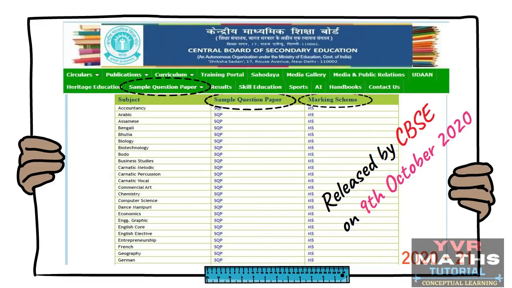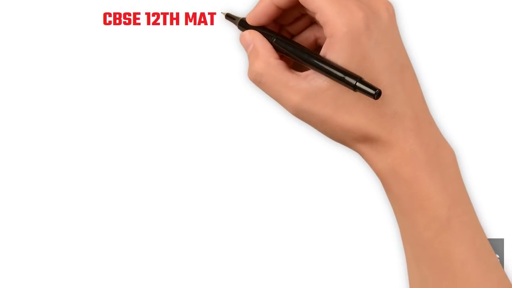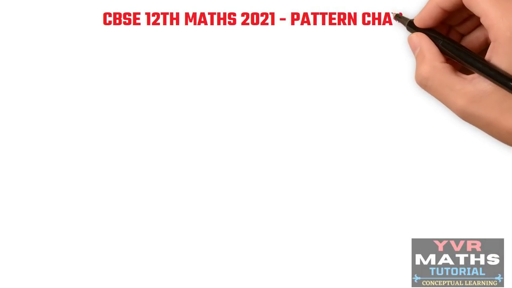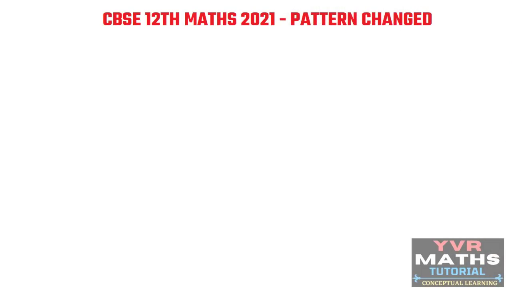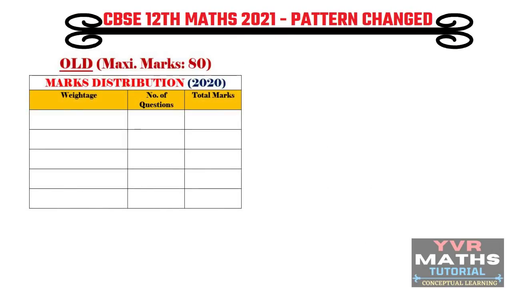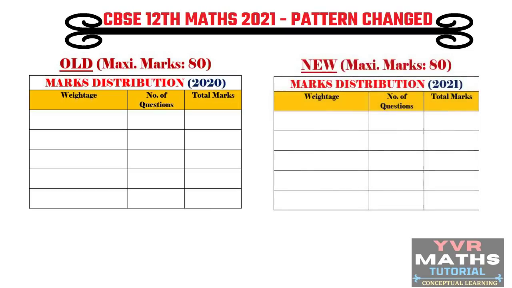First, I will discuss the marks distribution and explain the changes between the 2020 board exam paper and this year's sample paper, that is, the 2021 board exam sample paper. See here, I am giving separate tables for the old paper and the new paper. Old means 2020 and new means 2021 sample paper.